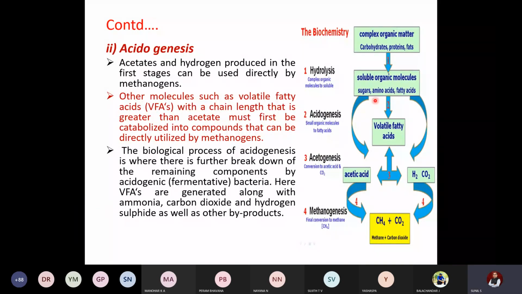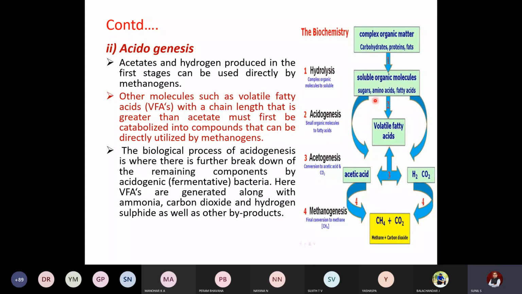In the first phase, as we discussed, the solution will be formed. This solution majorly consists of acetates and hydrogen. Methanogens are the bacteria which convert these acetates, which are a sort of acids, and hydrogen into methane gas.